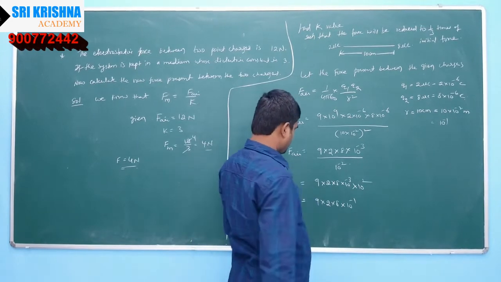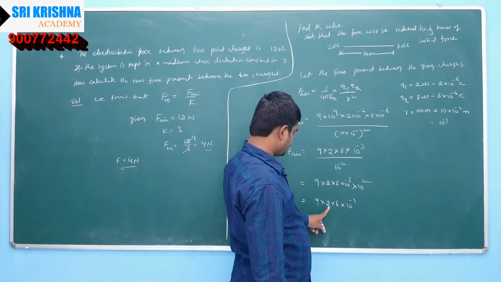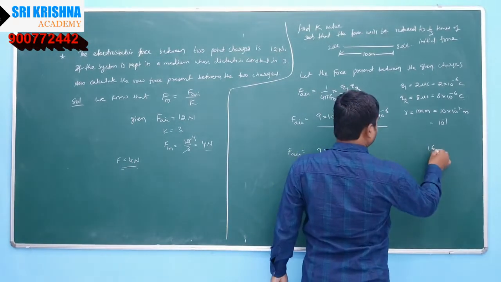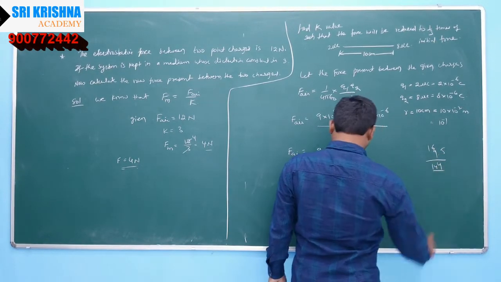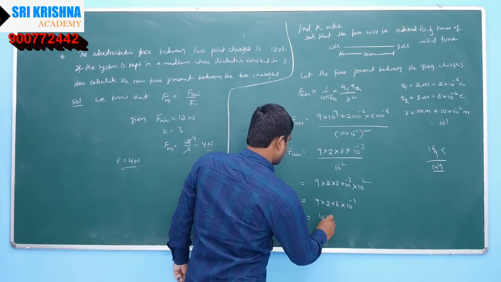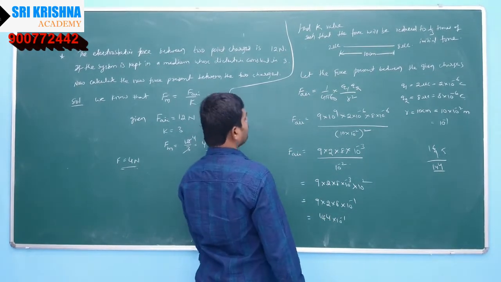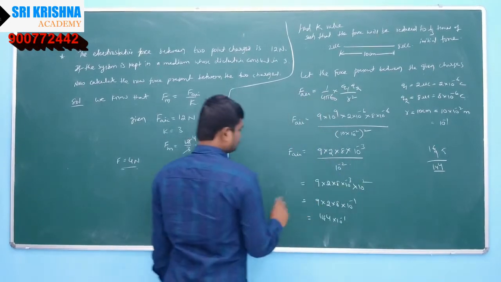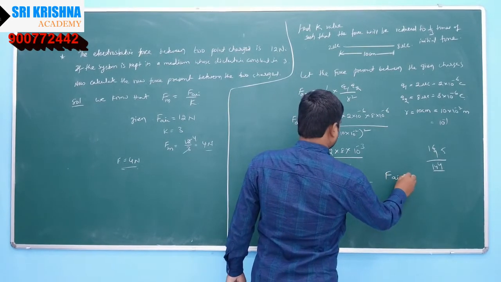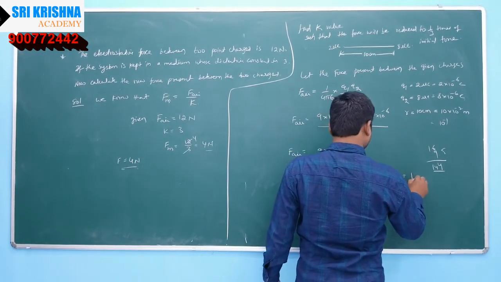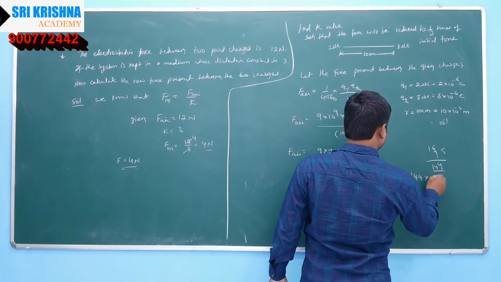So 8 2s are 16, 16 into 9, 16 into 9 is 144. So 144 into 10 to the power of minus 1. See, F in air is equal to 144 into 10 to the power of minus 1.